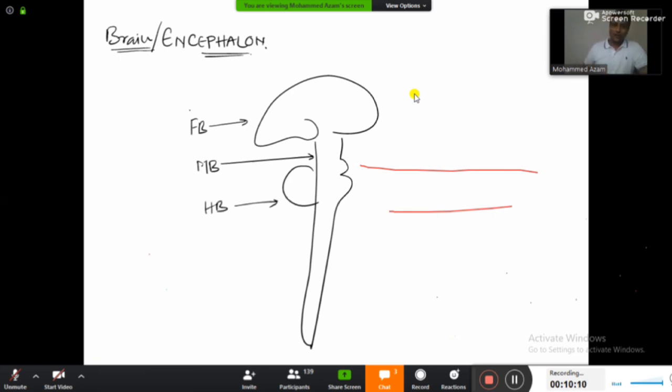Okay, so what is the another name that is given for the forebrain there? Forebrain is also known as prosencephalon.